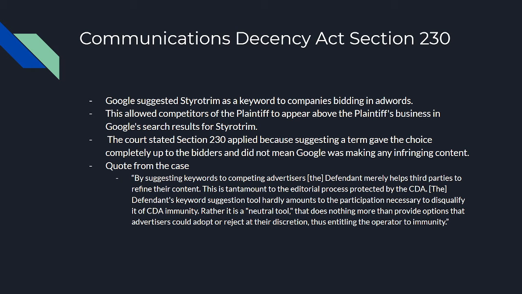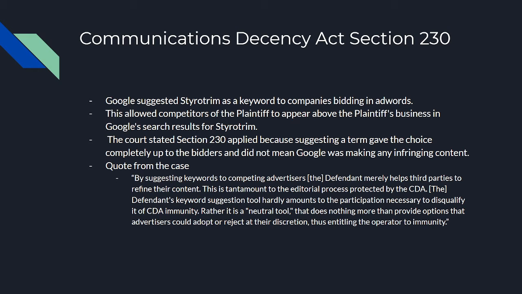The biggest concern over the case was whether it violated the Communication Decency Act Section 230. Google suggested styrotrim as a keyword to companies bidding in AdWords. This allowed competitors of the plaintiff to appear above the plaintiff's business in Google search results for styrotrim. The court stated Section 230 applied because suggesting a term gave the choice completely up to the bidders and did not mean Google was making any infringing content.